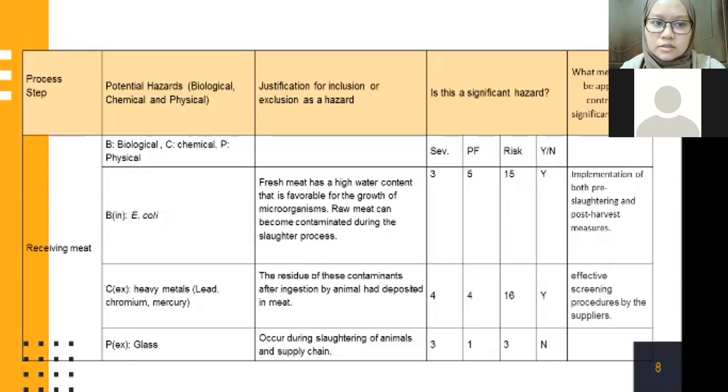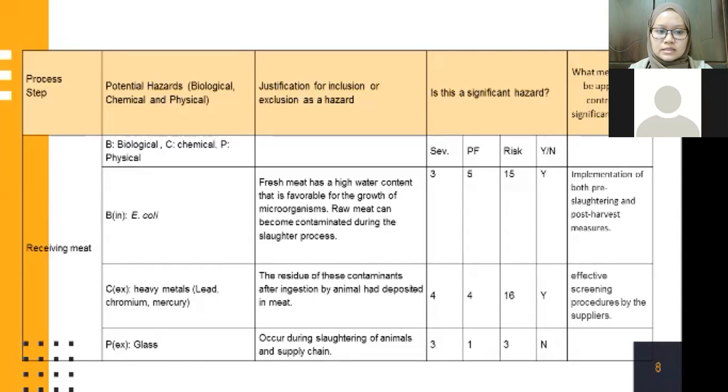As for biological hazards in receiving meat, it indicates a significant hazard, and the measure that can be applied to control this significant hazard is implementation of both pre-slaughtering and post-harvest measures.